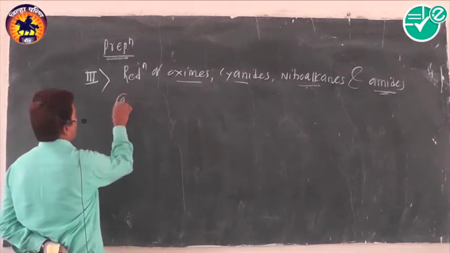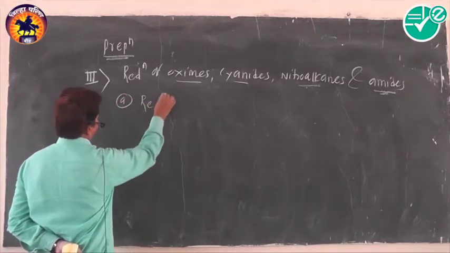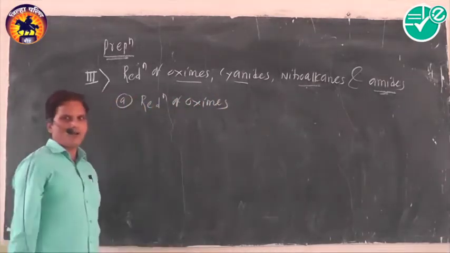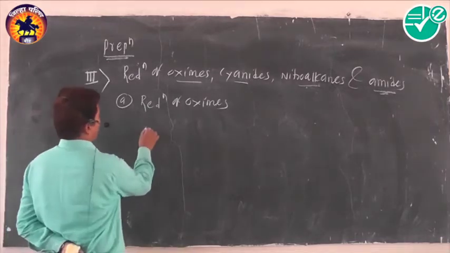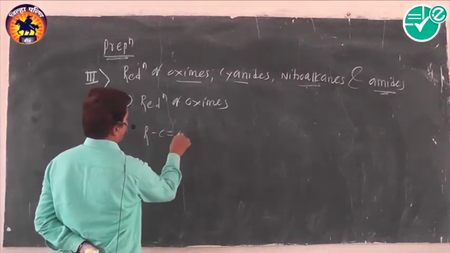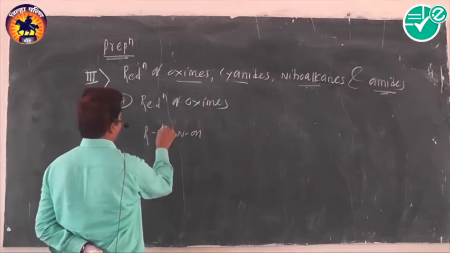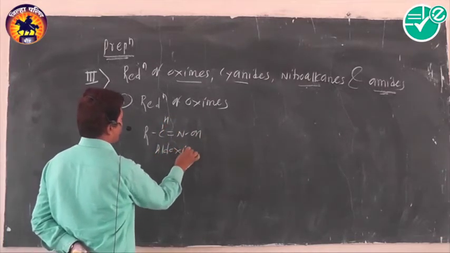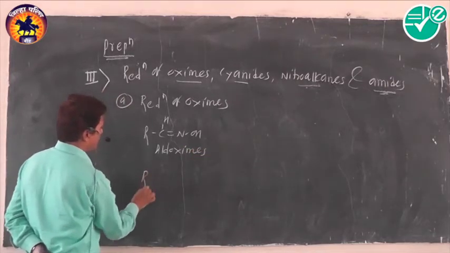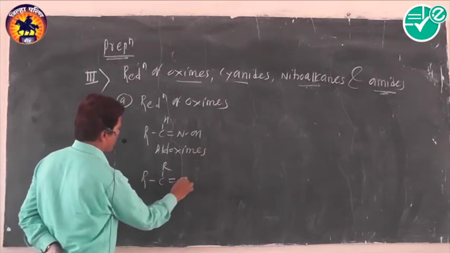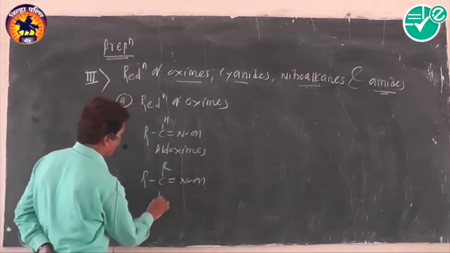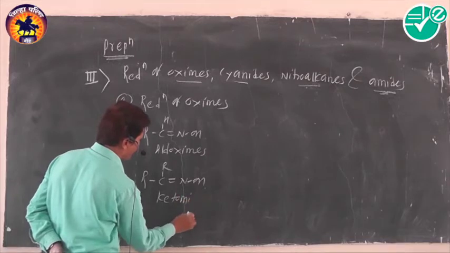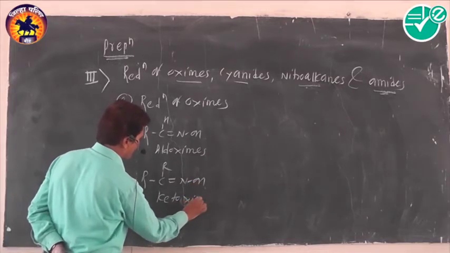First, reduction of oximes. There are 2 types of oximes, aldoximes and ketoximes. Those which are derived from aldehydes are called aldoximes, and those derived from ketones are called ketoximes.